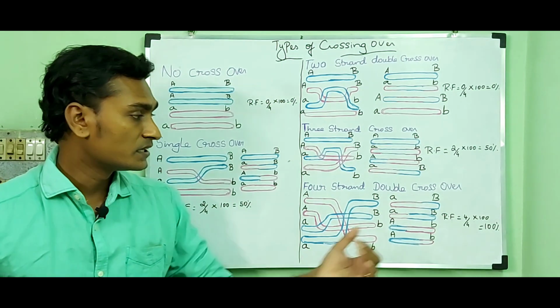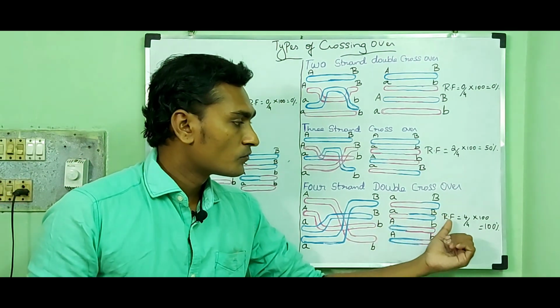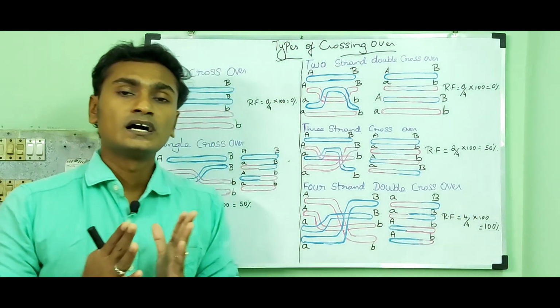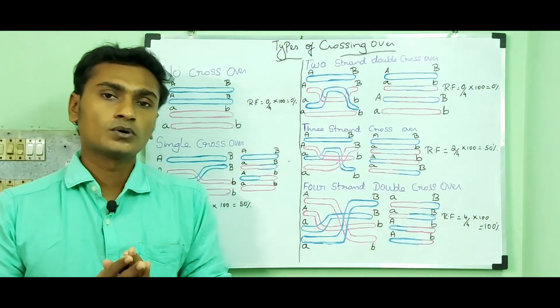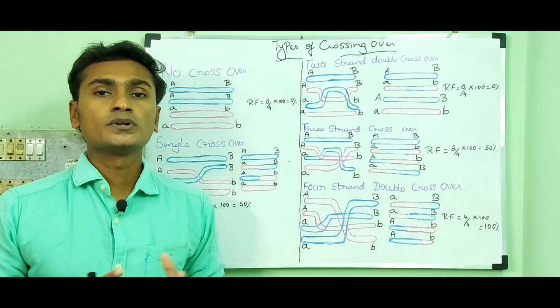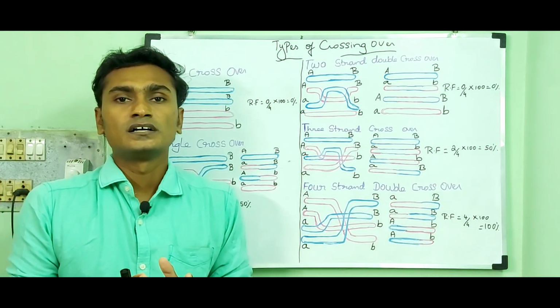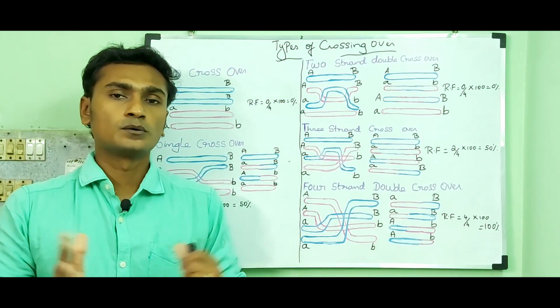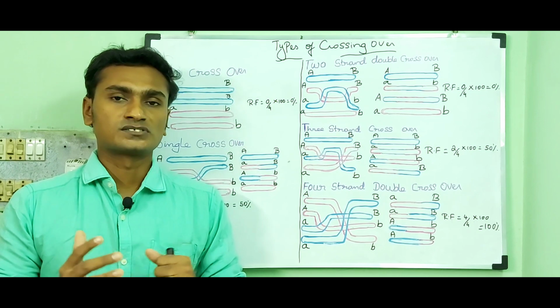So 4 by 4 into 100 is equal to 100%. So in the case of four-strand double crossover, it can produce recombination at about 100%. So that's all about the types of crossing over.